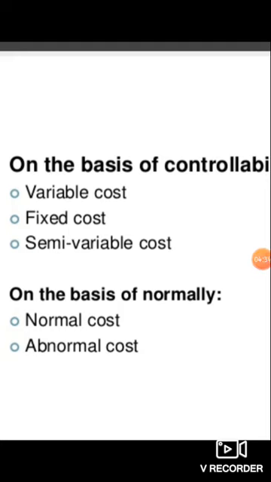Normal costs are those costs which incur normally in the production. Abnormal costs are the costs incurred when, let's say, theft of goods, or if there are any fire accidents. Those costs are called abnormal costs.